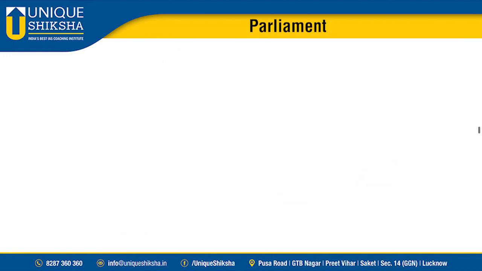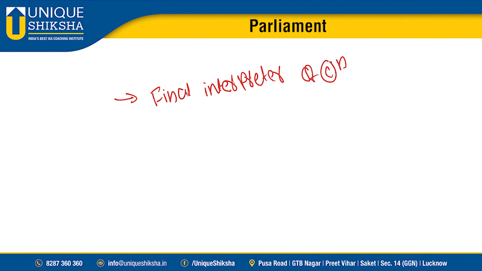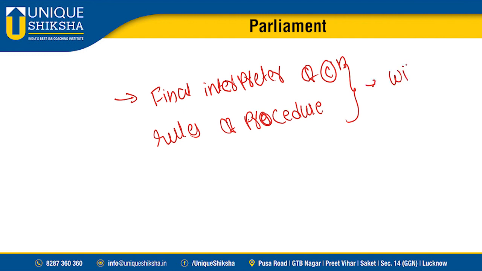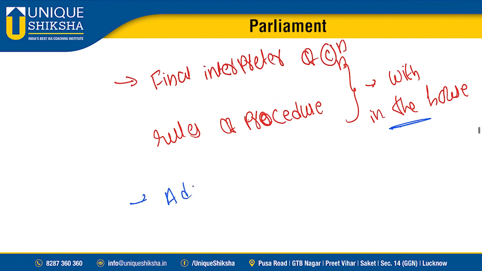Okay, what are the important powers of him, sir? He is the final interpreter of the constitution and rules of procedure within the house. His interpretation is final within the house which he is presiding. Next, he has the power to adjourn and suspend the house.